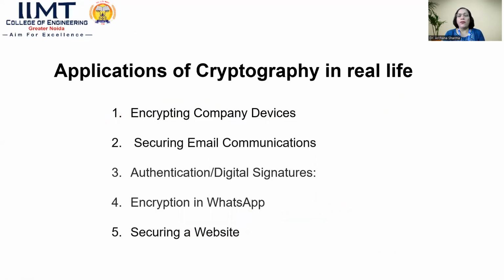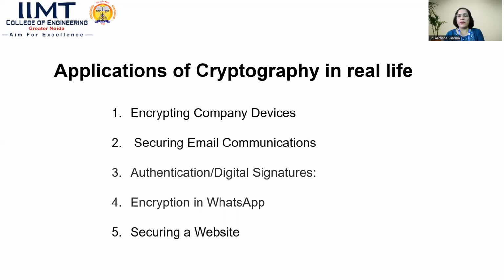Now come to the applications of cryptography in real life. So what are the different applications? We have discussed the various perspectives of cryptography, and here we are going through the applications of cryptography in real life: encrypting devices, securing email communication, as you have gone through, and authentication or digital signatures, verifying and protecting, or we can say preventing a breach of integrity.